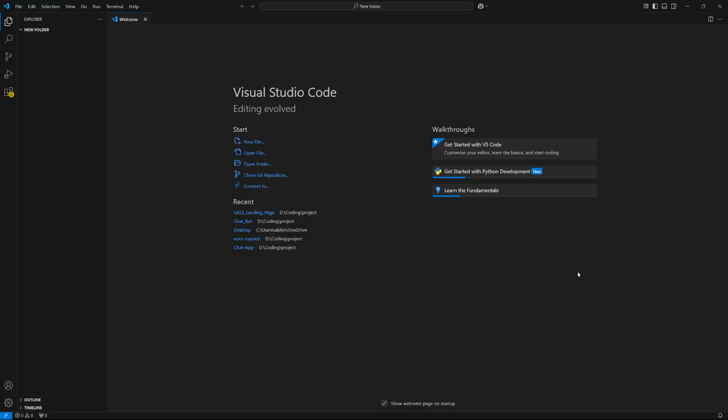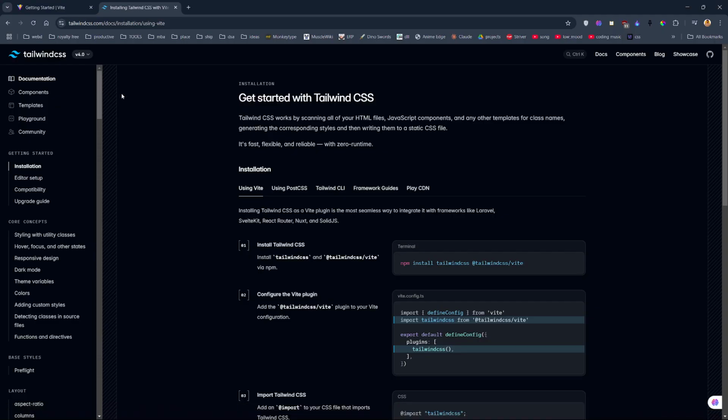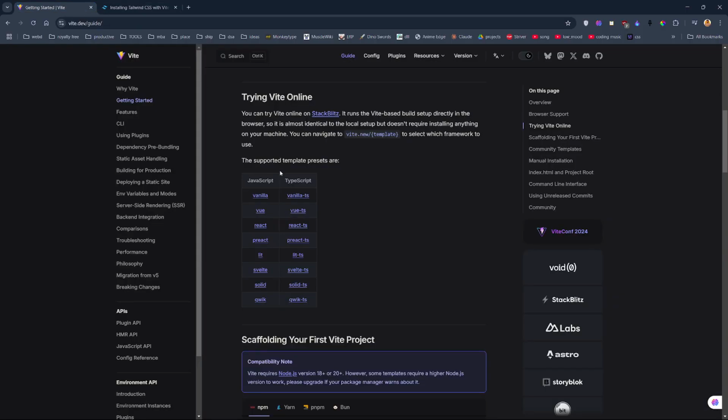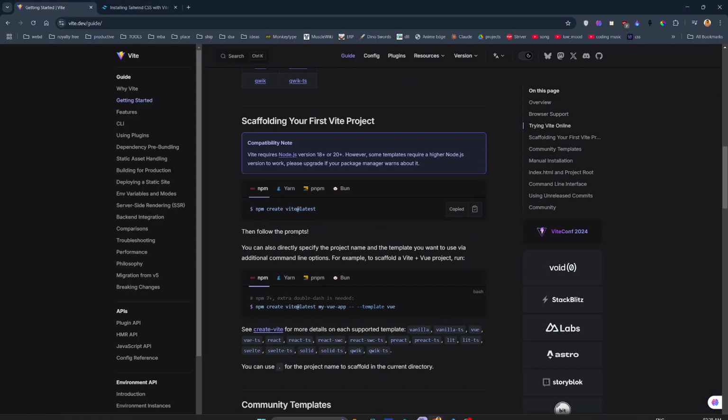Hope you're doing well. So I'm creating a small tutorial on how you can configure the latest Tailwind version, v4, for your React app. So here we start. For this, I am creating a React application using Vite.